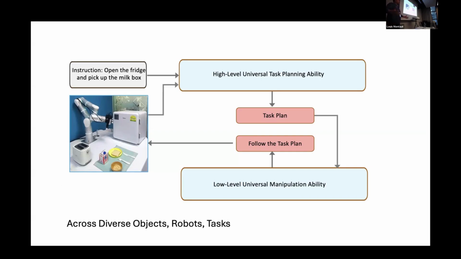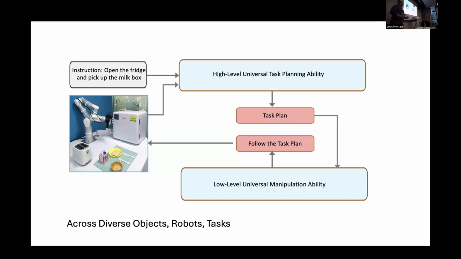Personally, I would prefer a hierarchical structure, generally with two levels. Once we have an instruction and an image as input, we hope to have a high-level manipulation planner that plans the task ahead. It tells us how the task should be done, no matter what kind of robot is involved. These plans tell us what kind of object shape changes should be made to finish a task.